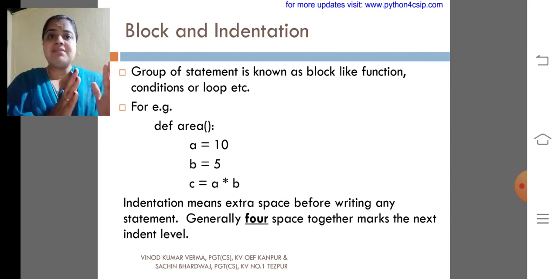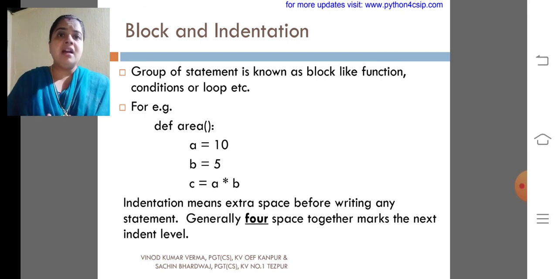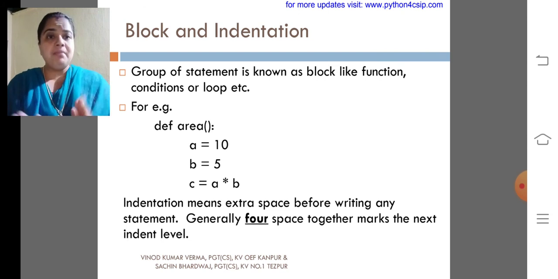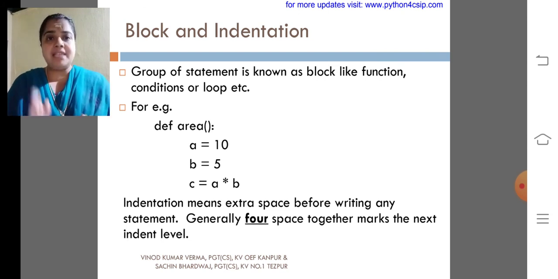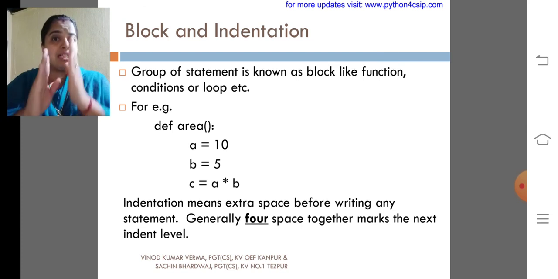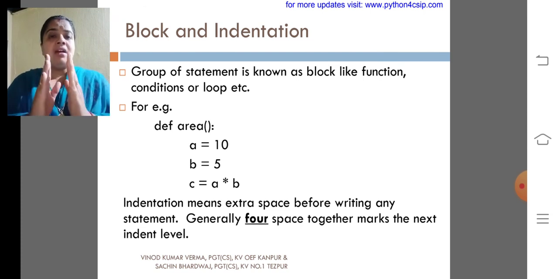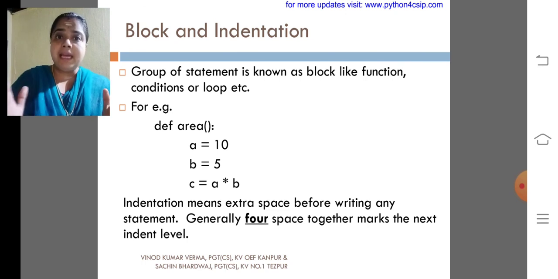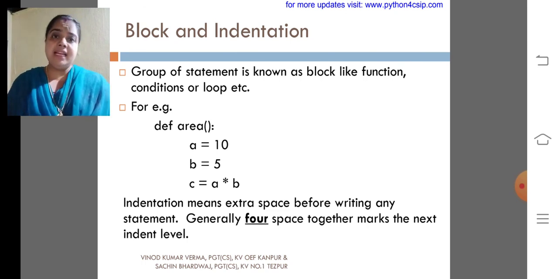We need to leave some space before the first statement of a block. So a equal to 10, b equal to 5, c equal to a into b have the same indentation. That is, before starting the statement, we have extra space. That is called the indentation.